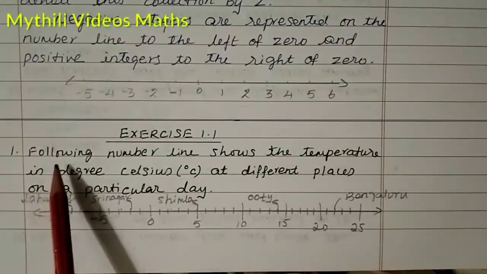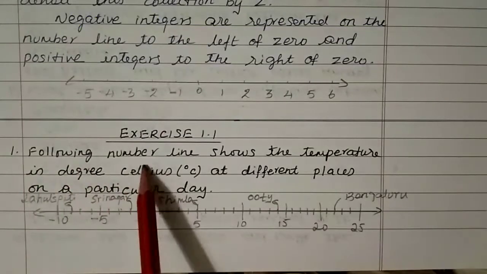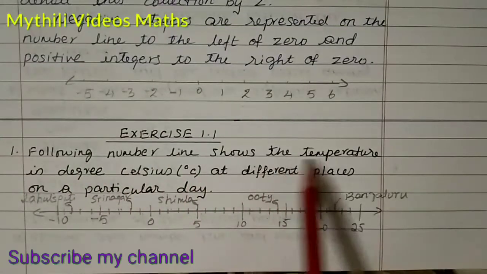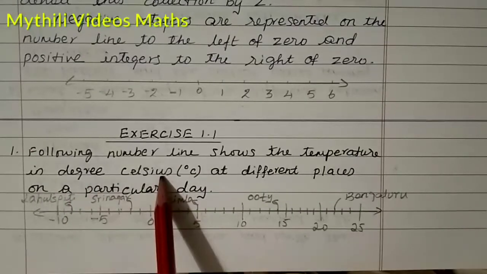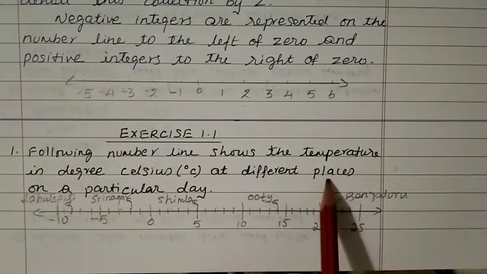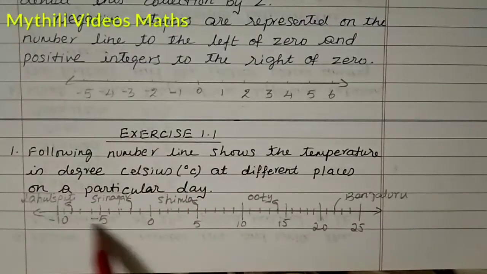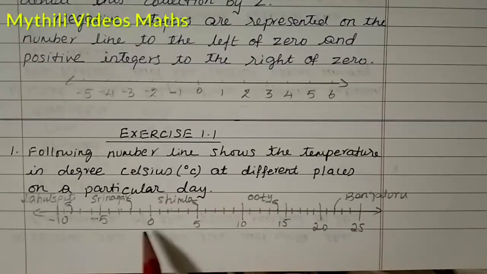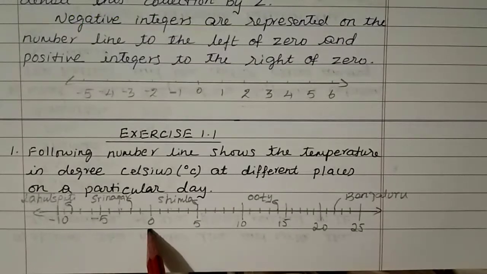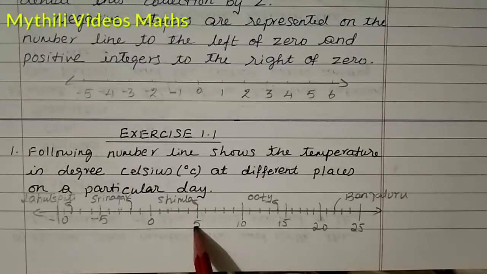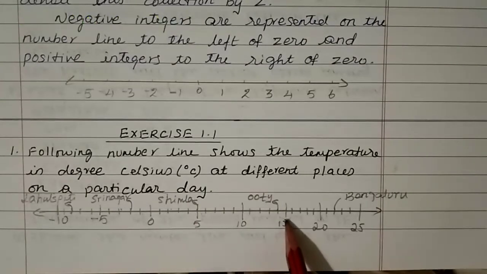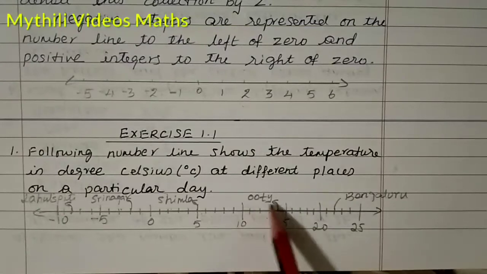The first problem is: the following number line shows the temperature in degree Celsius at different places on a particular day. They have given so many values. See here the center value is 0, and then here 5 degrees. Here 15 means before that, 14 degrees is Ooty.